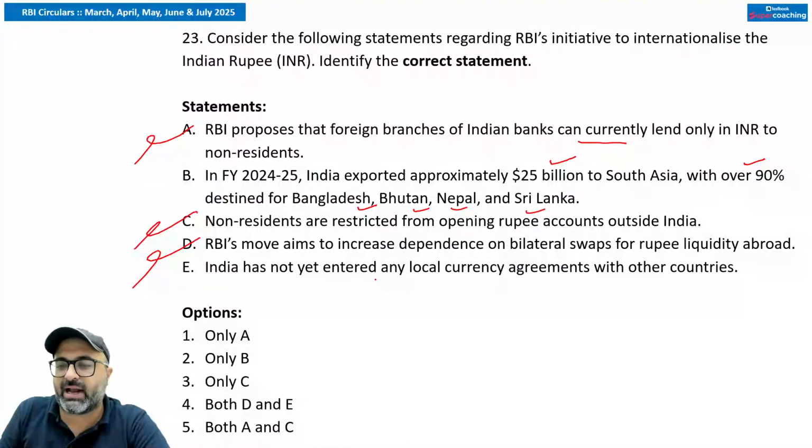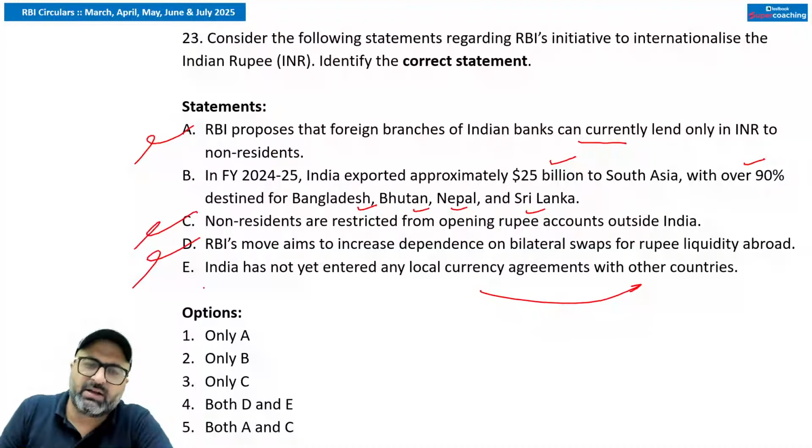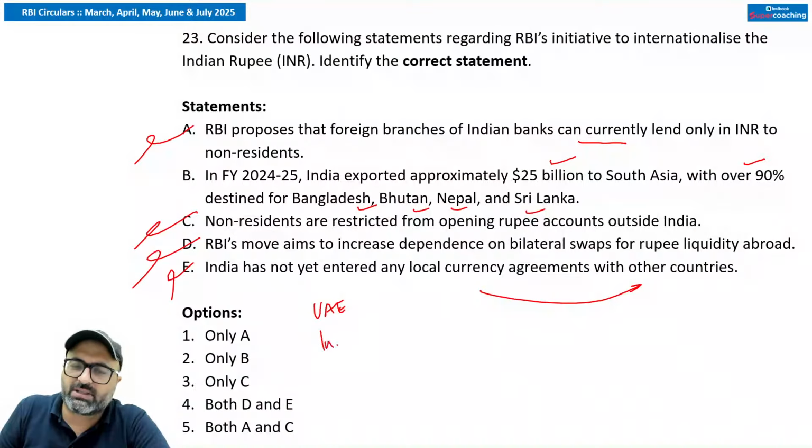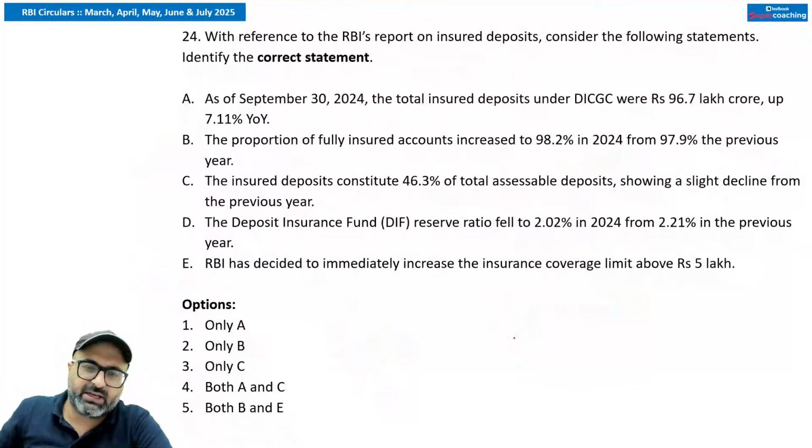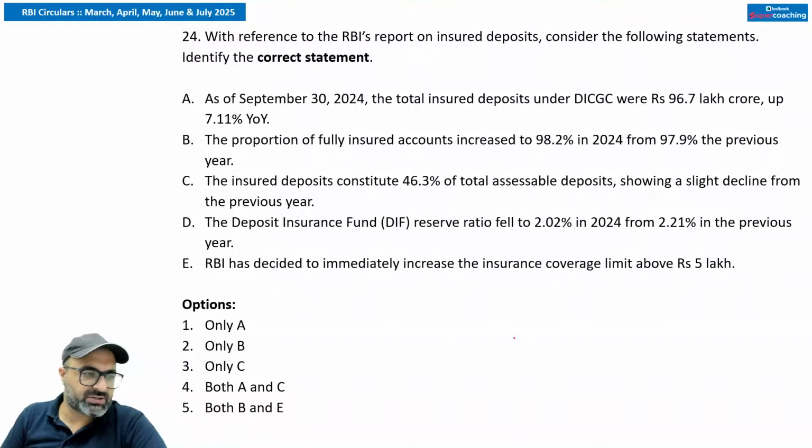India has not yet entered any local currency agreement with the other countries. That is wrong. India has already entered the local currency agreement with UAE, Indonesia, Maldives, and Mauritius. So these agreements have been already signed. So the only statement which is correct in the given question is the second statement. Rest all the statements are wrong. Okay, ji? Moving on to the next.